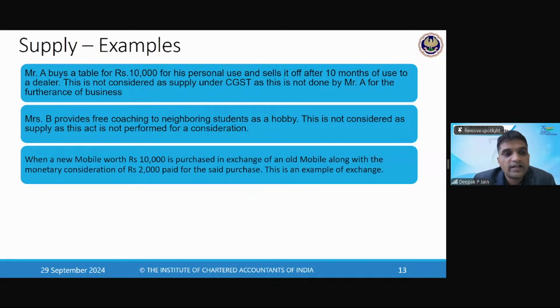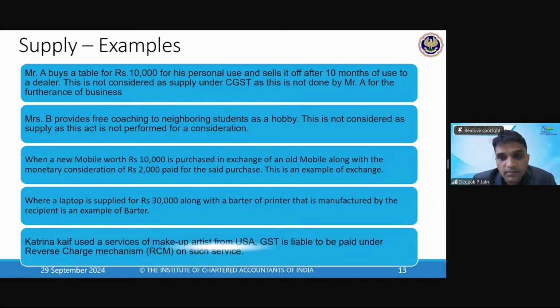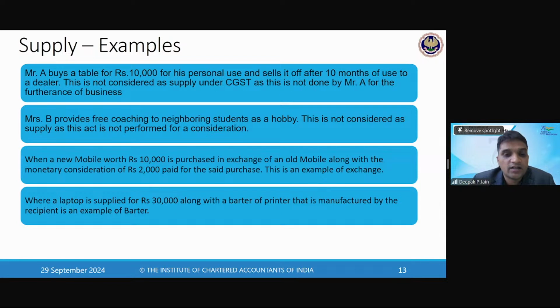Then next example is when a laptop is supplied for 30,000 rupees along with a barter of printer that is manufactured by the recipient. It is an example of barter. You give a laptop, get a printer. That's an example of barter.